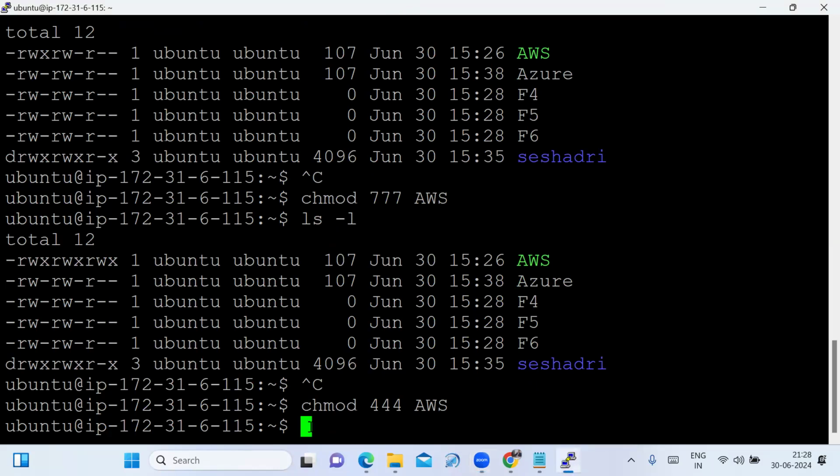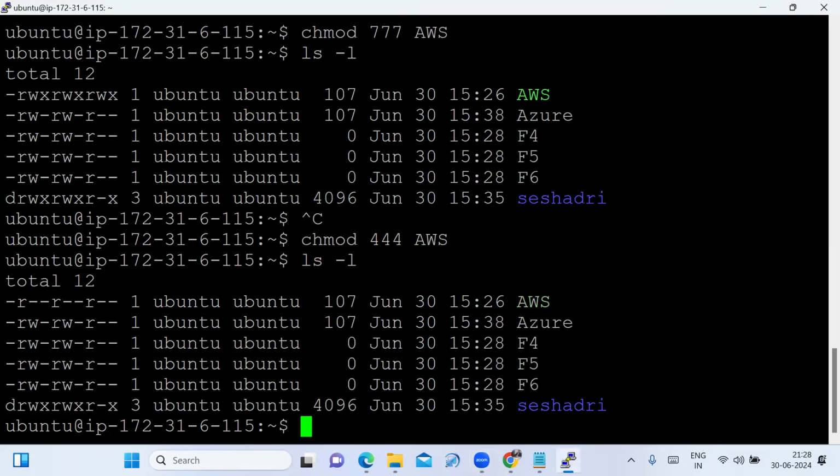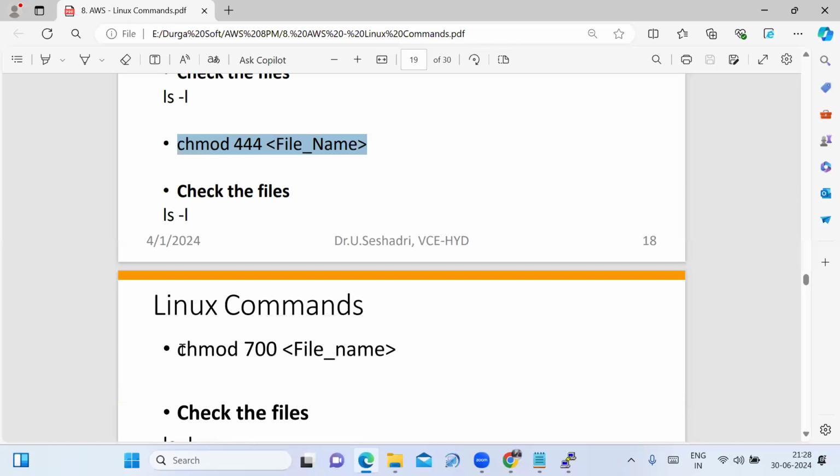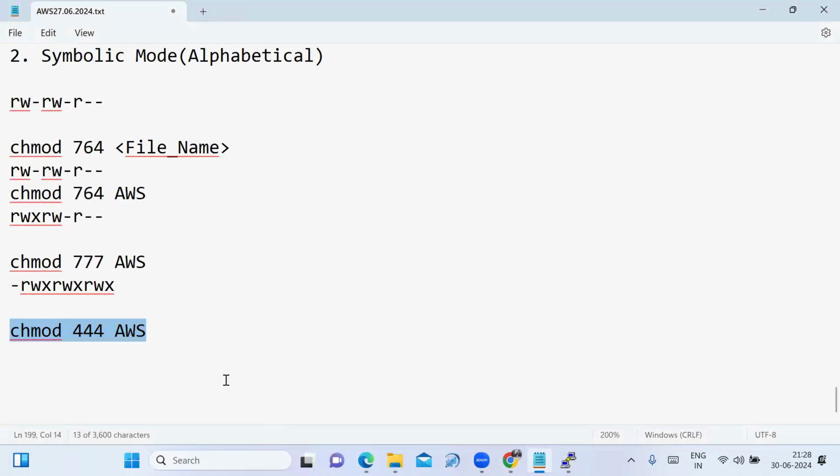Now we will see with ls -l: owner I am given read permission, group only read permission, and others also only the read permission. Suppose I change the file permission like this, chmod 700, with the file name AWS.